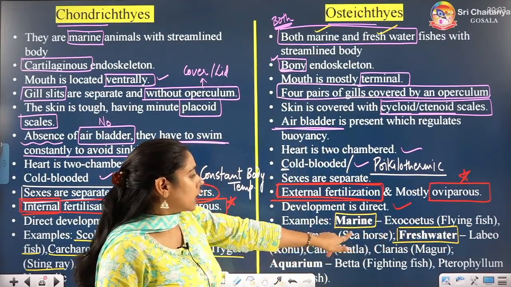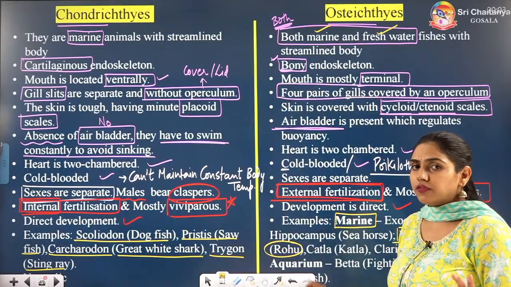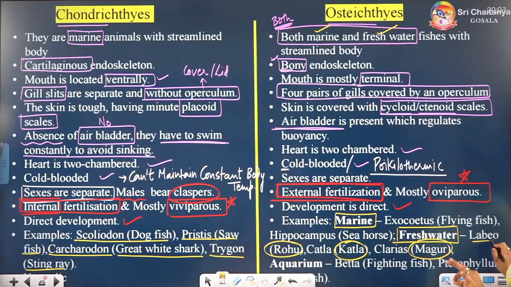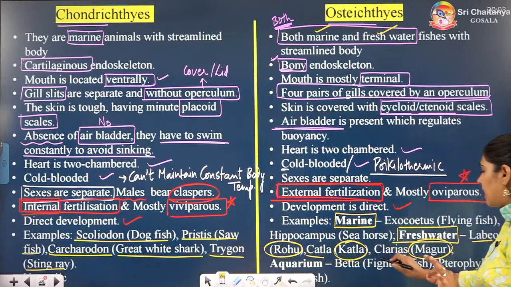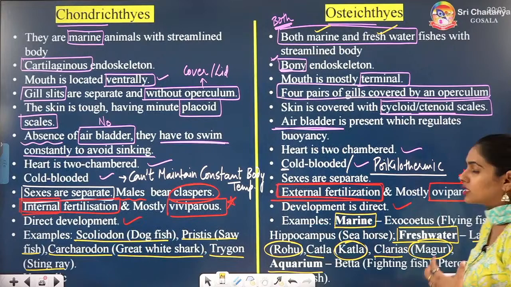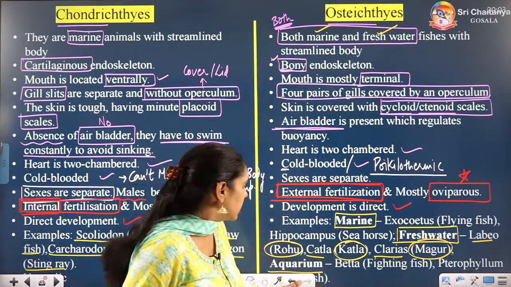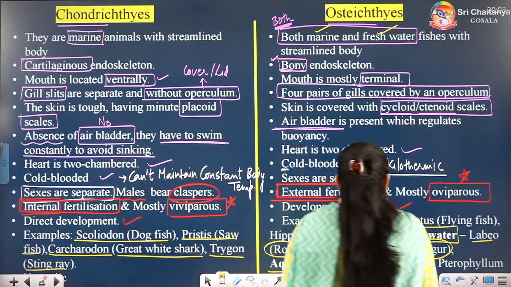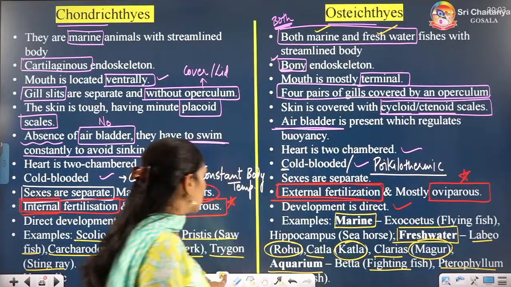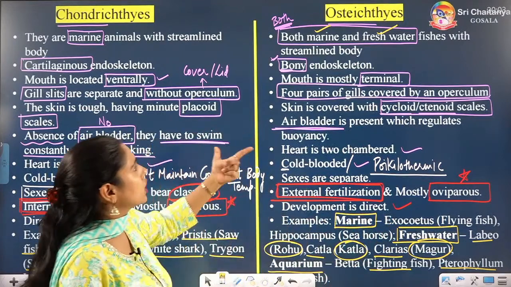And now talking about the freshwater fishes, rohu, you must have heard the common names rohu, katla, magur, labeo. Rohu, catla, Clarias is known as magur. And there are some aquarium fishes which are very good to see in the aquarium because they look very nice. Betta is fighting fish and Pterophyllum is angelfish, alright. So these are the major differences between the Chondrichthyes and Osteichthyes.